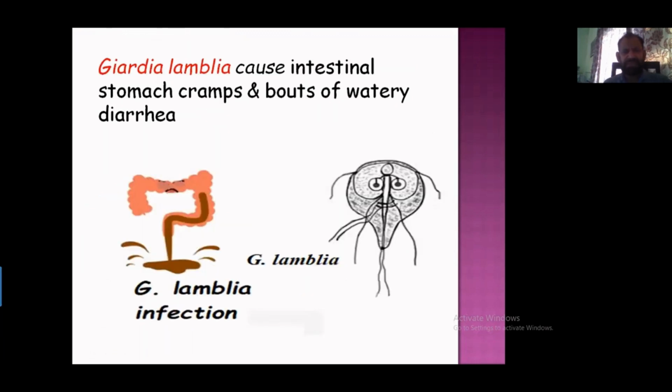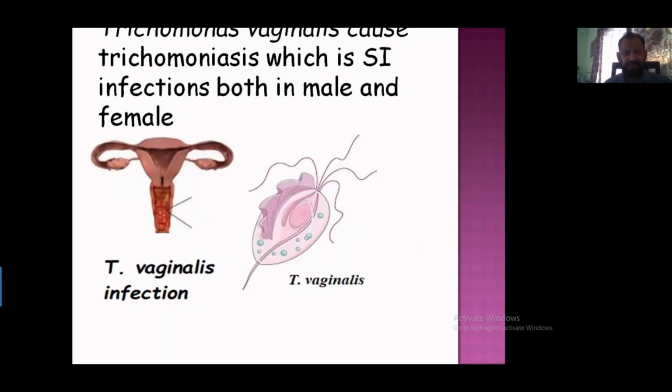Another infection which is successfully treated with metronidazole is Giardia. This infection causes bouts of watery diarrhea and stomach cramps, and this is also treated with metronidazole. Another protozoa which is successfully treated by metronidazole is Trichomonas vaginalis. This protozoa causes infection in genital organs of male and female, and it causes sexually transmitted infections.